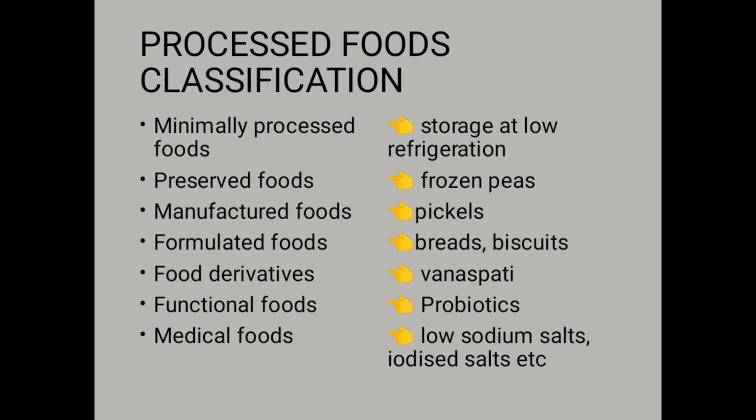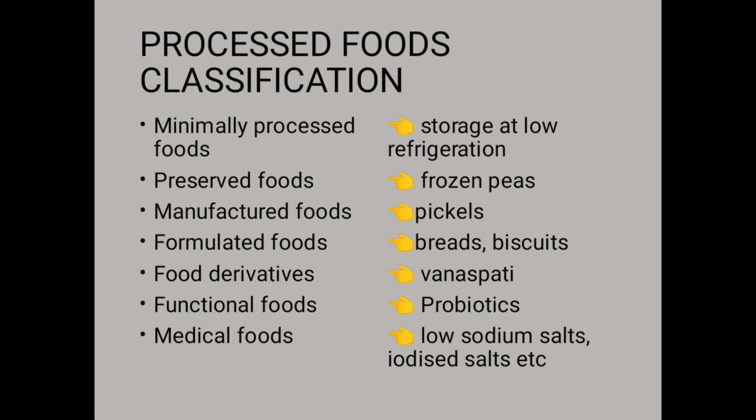Next thing, or the third processed food, is manufactured food. Like in such products, the original characteristics of the raw products are lost, and some basic methods of preservation are used, often using various ingredients like salt, sugar, oil, chemical preservatives, like in the pickles, jams, marmalades, papads. These are the things. Also buddies, in Bengali we call it bori.